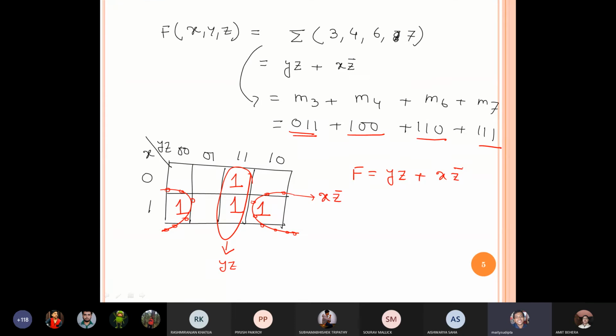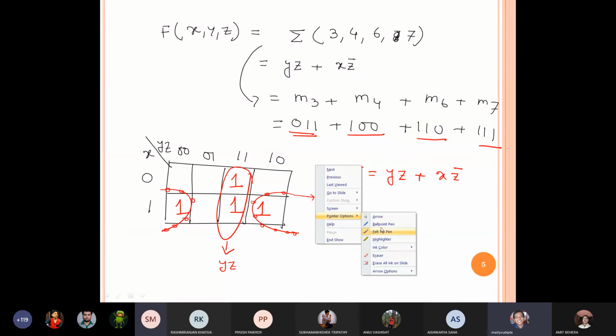Excuse me, sir. So why didn't we take y common from first, because here, second row, third column and second row, fourth column? Here you observe. You are talking about this one?